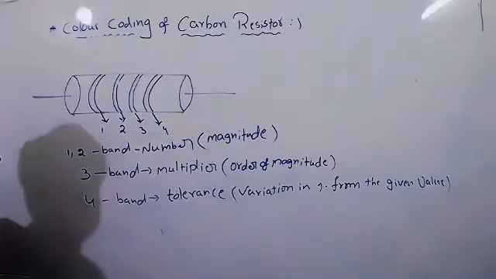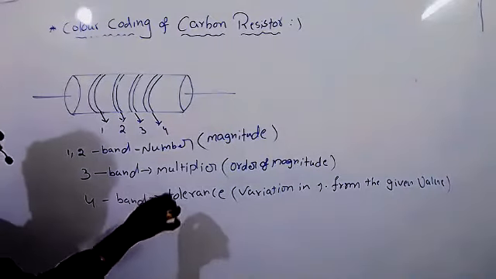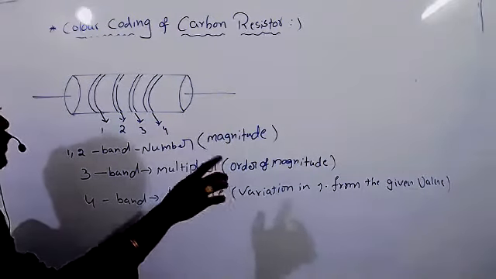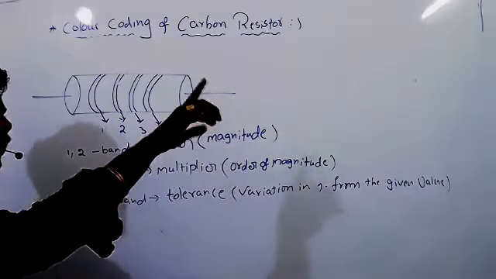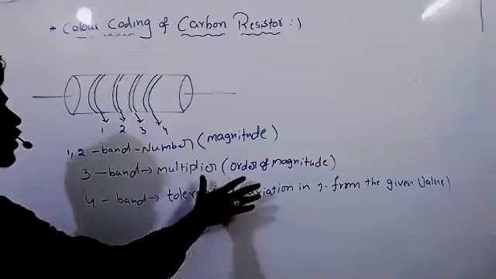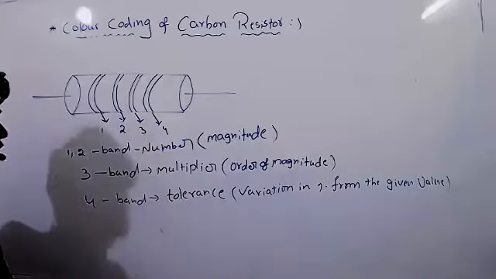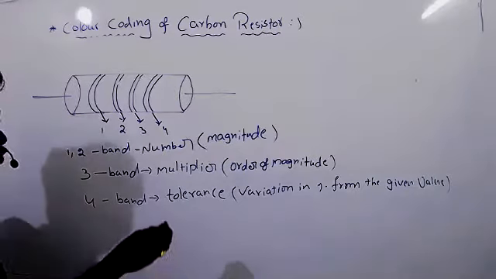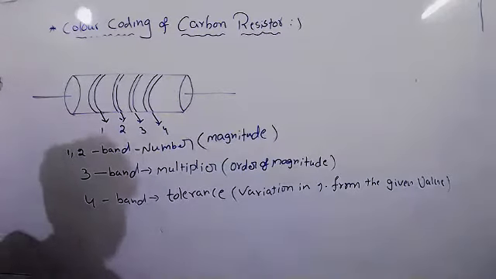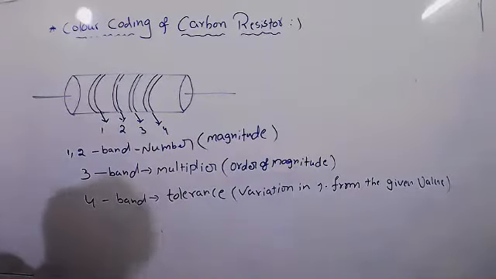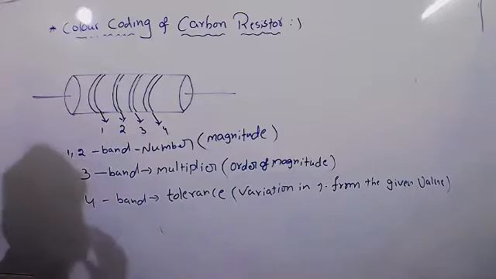Third band is a multiplier. Multiplier, we know, 10 to the power of 1, 10 to the power of 2, 10 to the power of 3, like that, so order of magnitude. Fourth band is nothing but tolerance, like variation in percent from the given value.